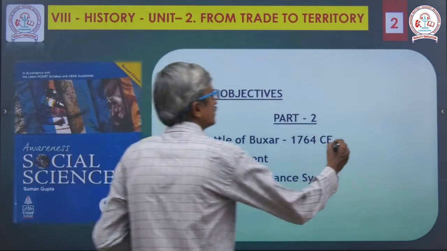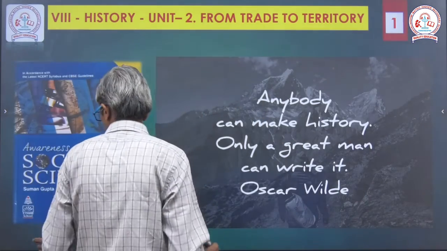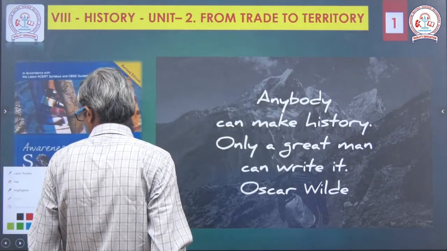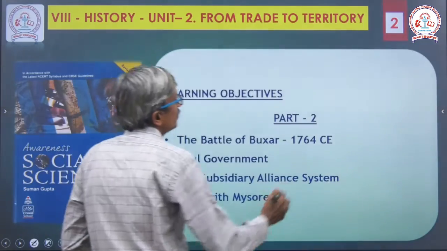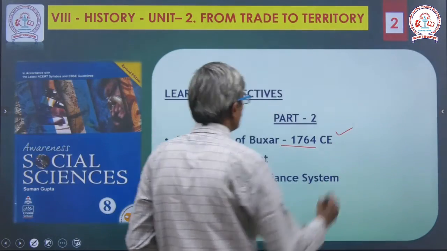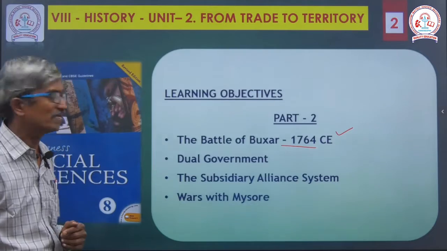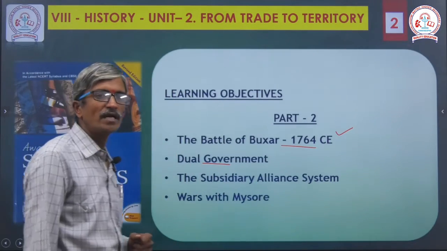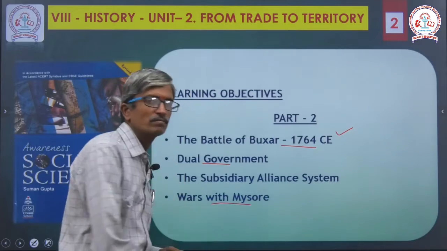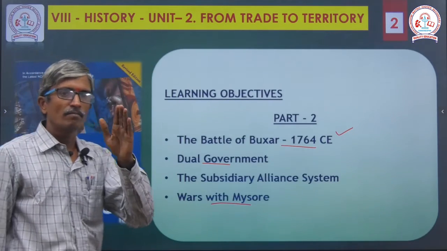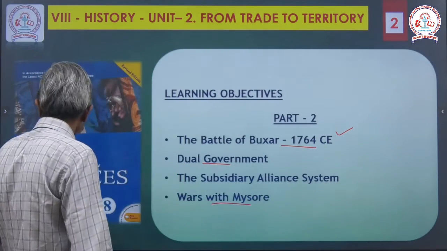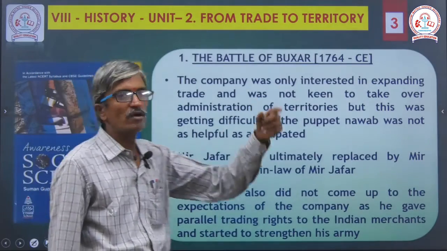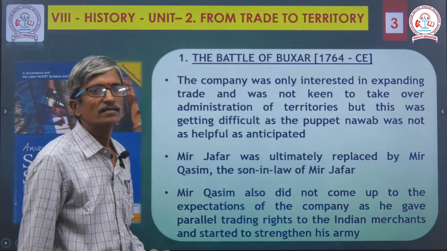Number 1, Battle of Buxar in 1764. The previous one was 1757. Next, dual government. Dual means double. Then the subsidiary alliance and war with Mysore. So these are all the main topics we are going to discuss in this particular video session. The Battle of Buxar was fought in the year 1764.